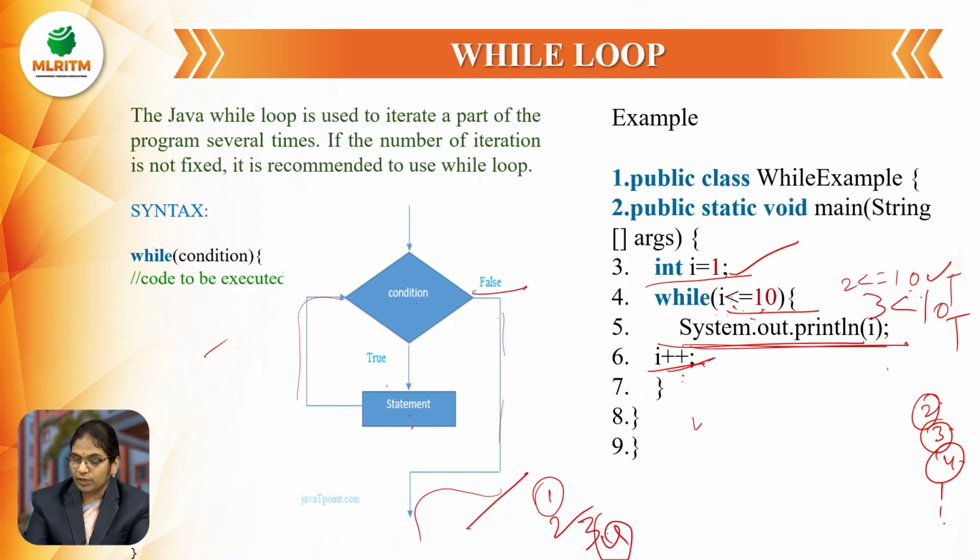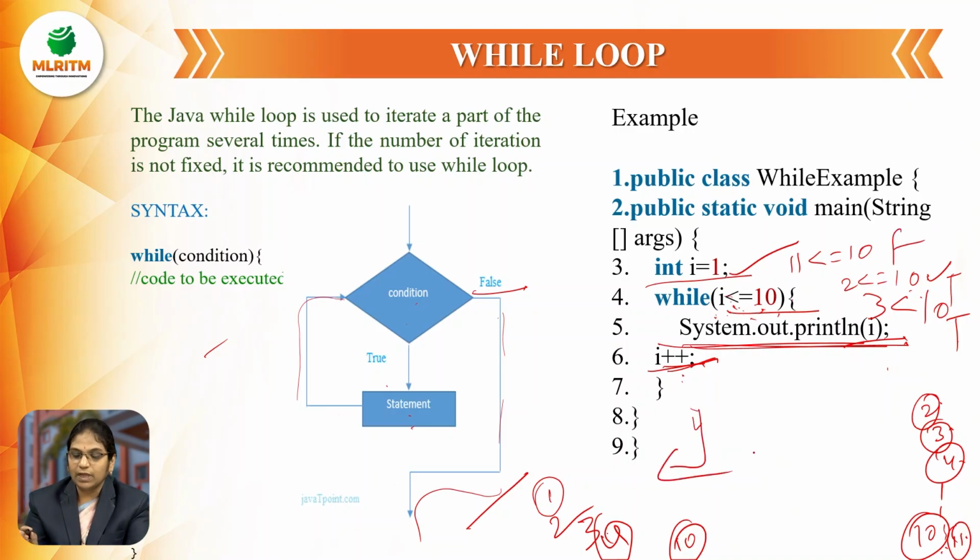Like that it is going to increase, and at some point the value of i is 10. 10 is less than or equal to 10, the condition is true, then it prints the statement. So 10 will be printed as the output. Now i++, and the value will be 11. 11 is less than or equal to 10, condition true or false? Here the condition is false, so it comes out of the loop. So as long as the condition is true, it keeps executing our code.